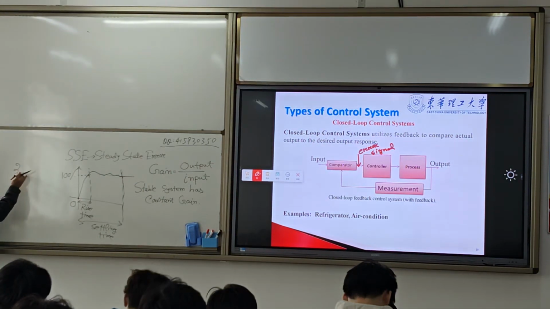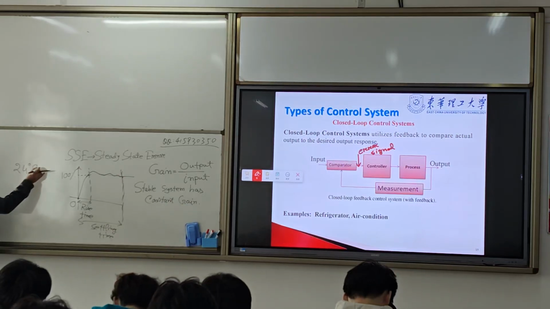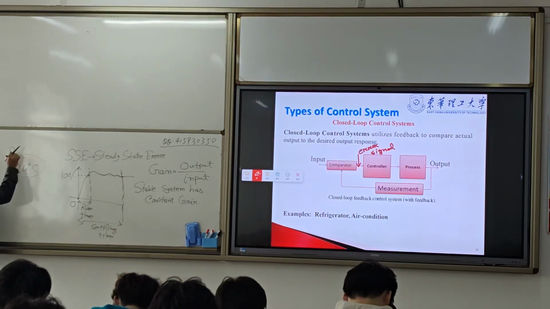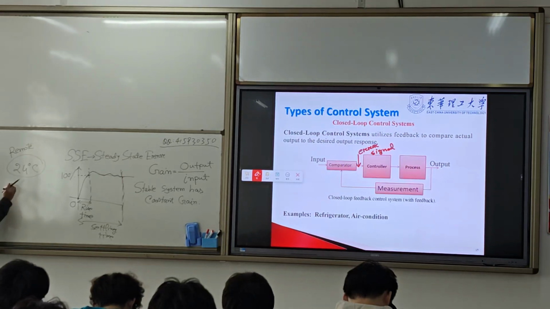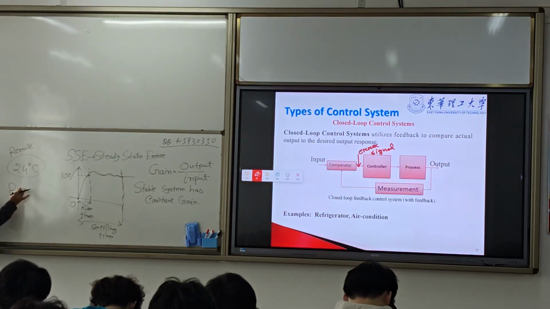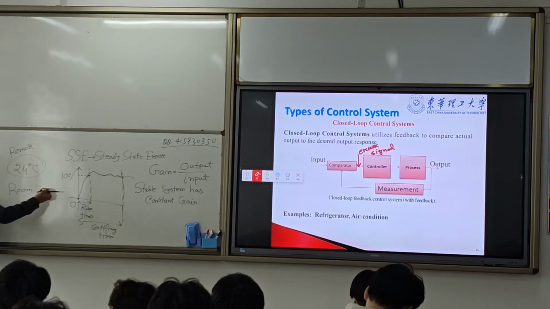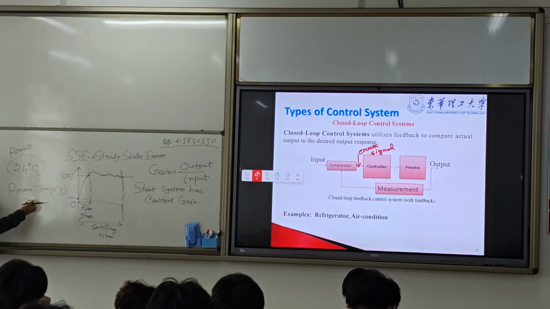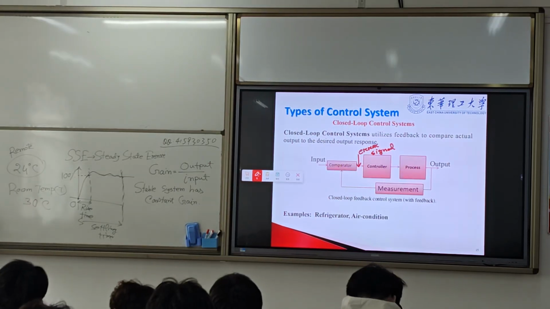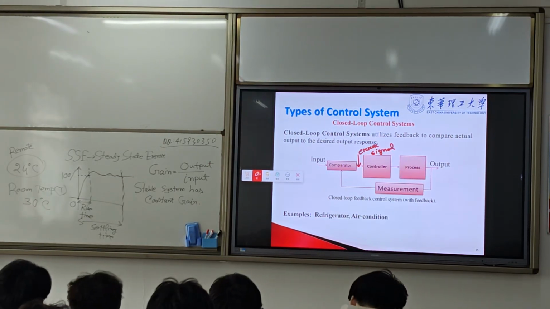You fix the AC temperature at 25 degrees on the remote. But your room temperature is 30 degrees.